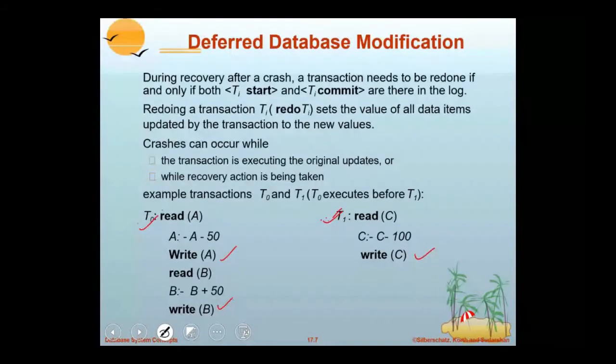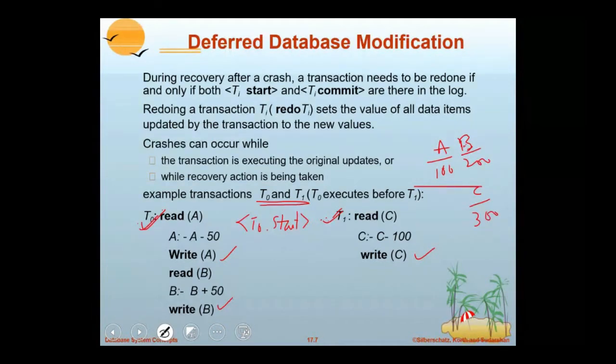Let us write some log for transaction T0. Here in the example, assume T0 is started first. So it writes a log, T0 start. Assume the value of A is 100, the value of B is 200, and the value of C, let us say, 300.